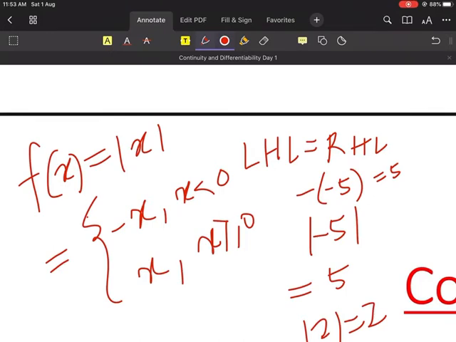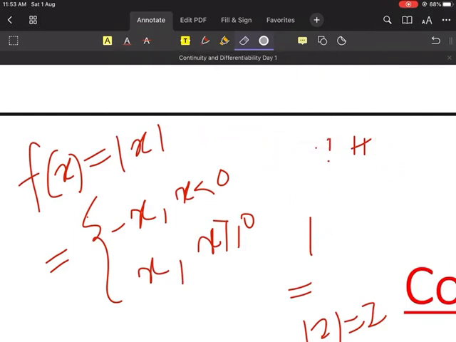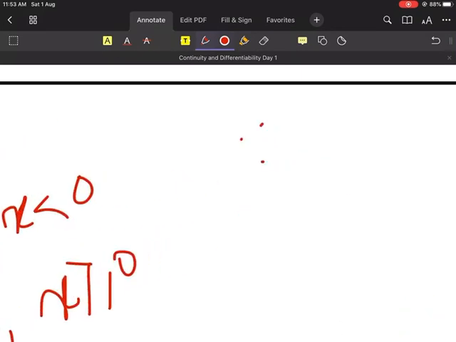Now my question is, check the limit at the point x equal to 0, whether the limit exists or not. Okay, so let's do it, guys. In order to check whether the limit exists or not, I need to find the left hand limit and the right hand limit, right? Can anybody tell me how I express the left hand limit?